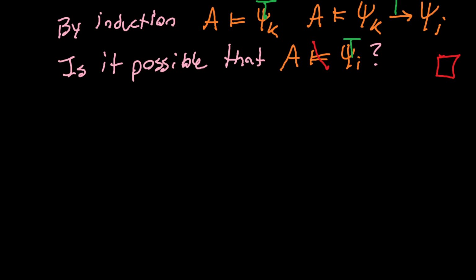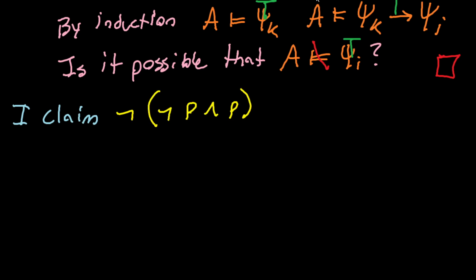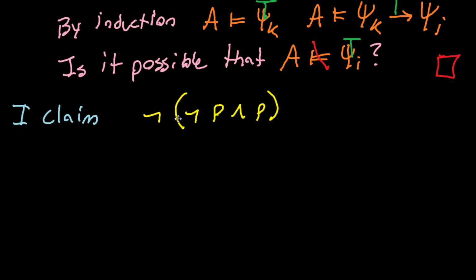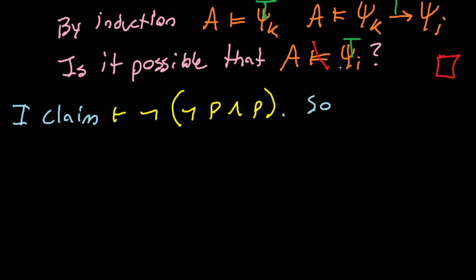Well, I claim the following: not P and P. And actually, I'll use the symbols we worked so hard to develop. So my claim to you is that this statement is a tautology. And we can see that very immediately. The center, not P and P, always evaluates to false, and thus the whole statement always evaluates to true. So, of course, it's also valid.